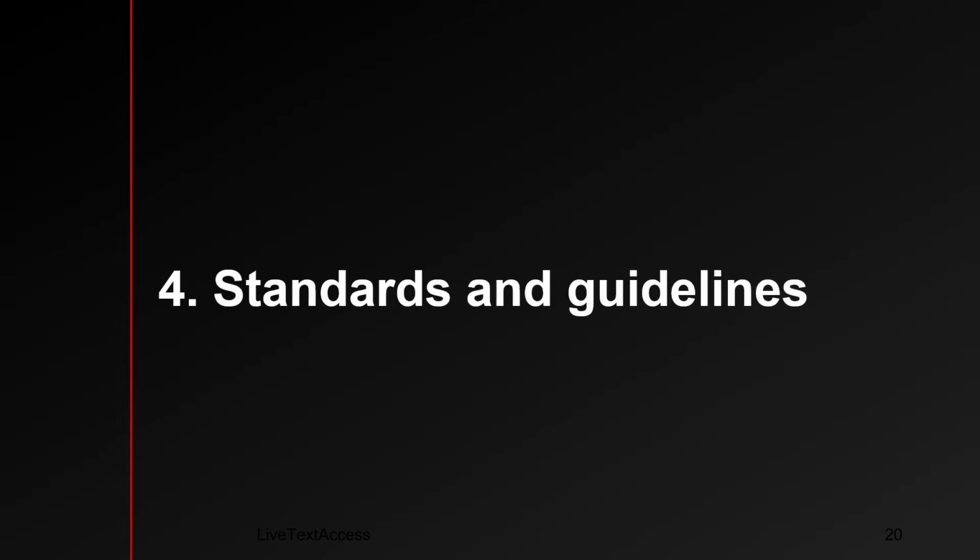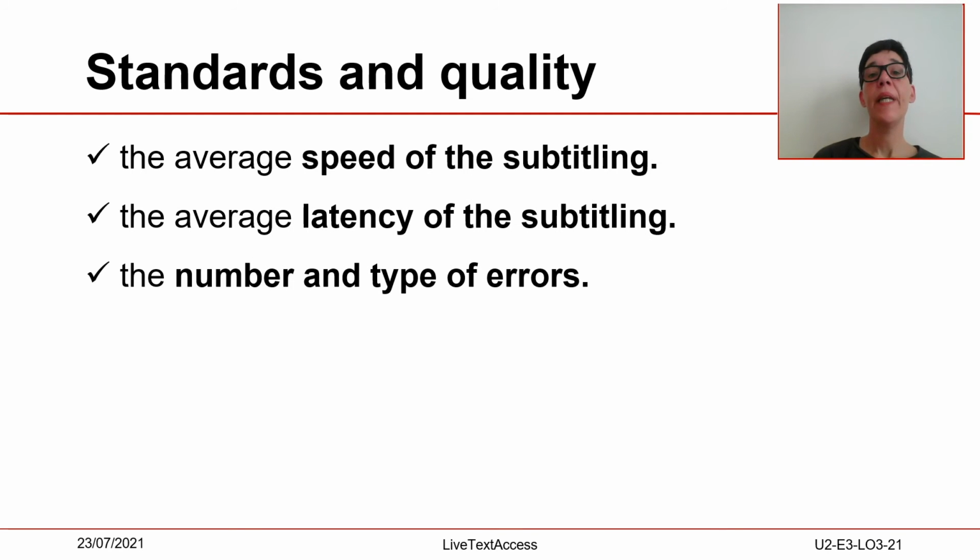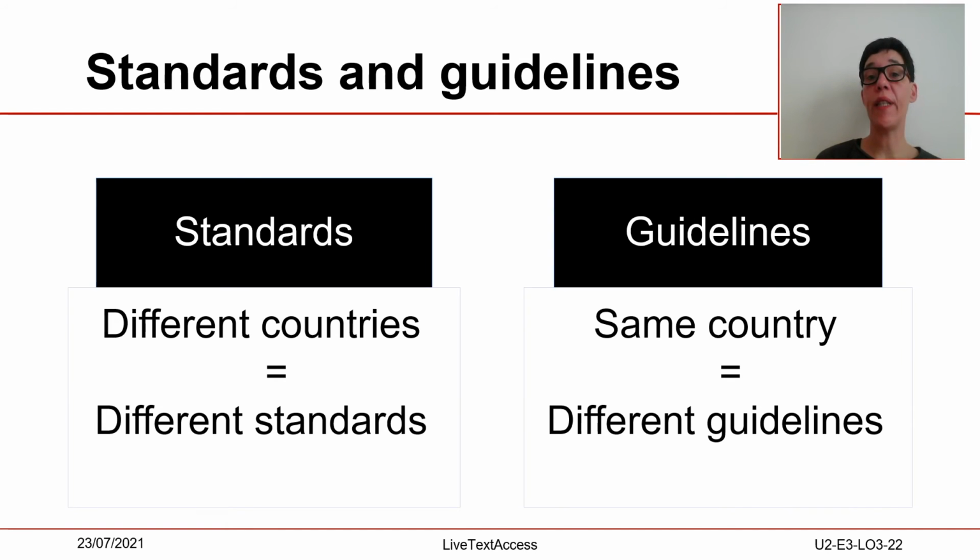Standards and guidelines. Standards and quality. Several subtitling standards and guidelines include delay as a quality indicator, along with other aspects, such as the speed of the subtitling, the latency of the subtitling, and the number and type of errors. There is no fixed international standard rule for delay. It is important to distinguish between standards and guidelines. Standards are ratified by standardization bodies and are official, while guidelines are recommendations, and in fact, different standards are applied in different countries.